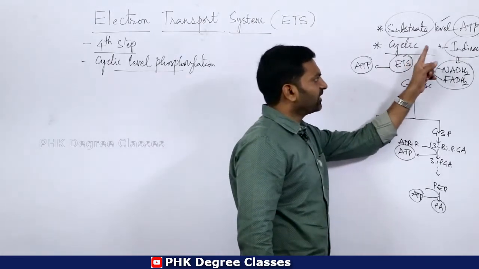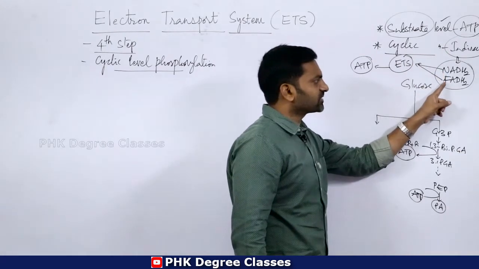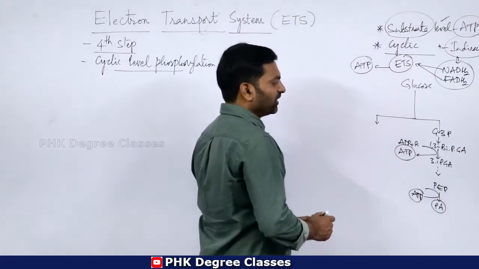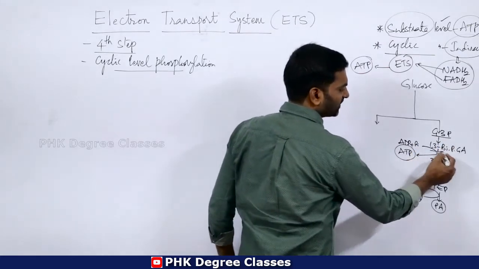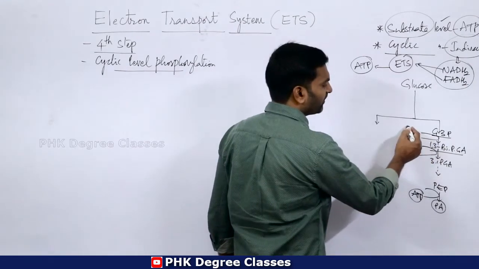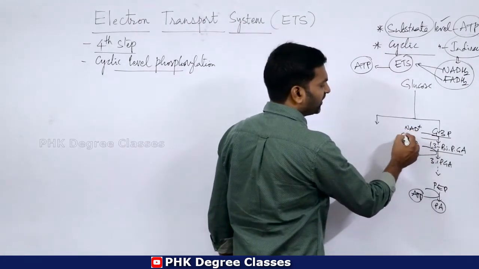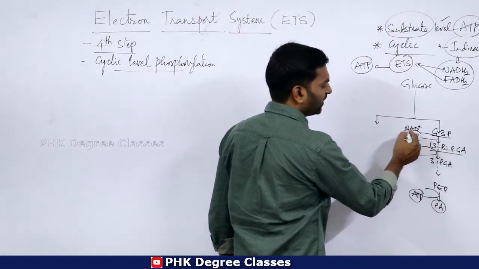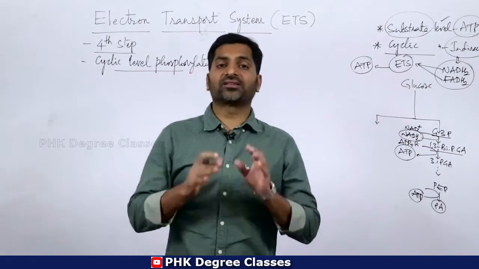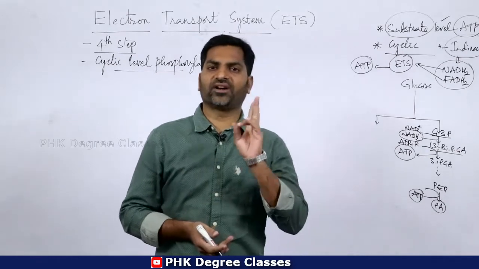For example, whenever G3P is converted into 1,3 bisphosphoglyceric acid, there is a formation of NADH2. In Krebs cycle, we have seen that 6 NADH2s and 2 FADH2s are formed.